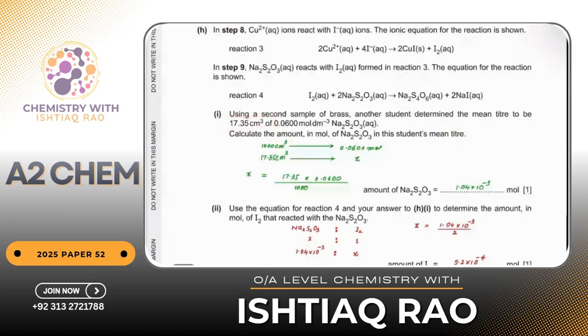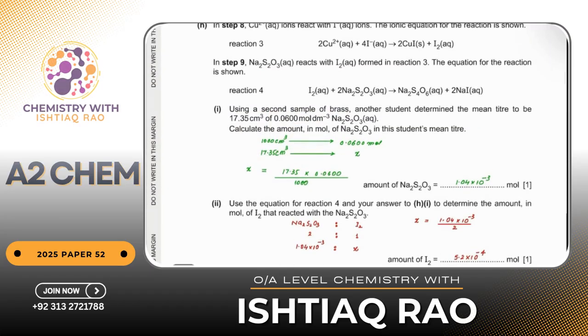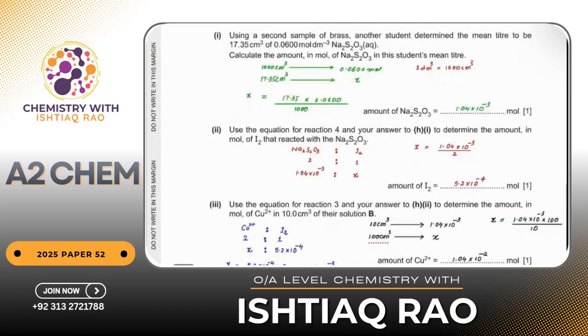You know, mole per decimeter cube. 1 decimeter cube is equal to 1000 centimeter cube. So it means that 1000 centimeter cube contains this much moles. How many moles would be there if I have 17.35 centimeter cube? I cross multiplied it and I got the answer. Then they're saying use the equation for reaction 4.